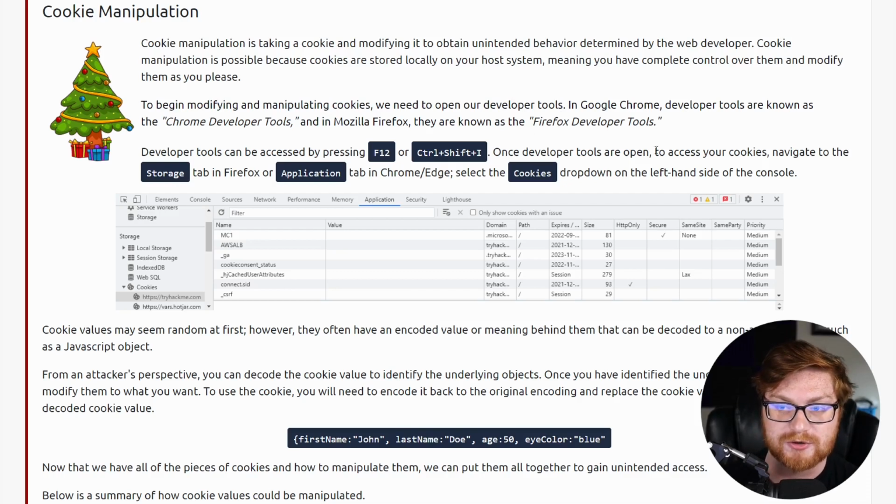Once the developer tools are open, to access your cookies, navigate to the Storage tab in Firefox or the Application tab in Chrome or Edge. Select the Cookies drop down on the left-hand side. And this is everything that you might be looking at when you're working on a page. Storage, Application, and the Cookies tab.